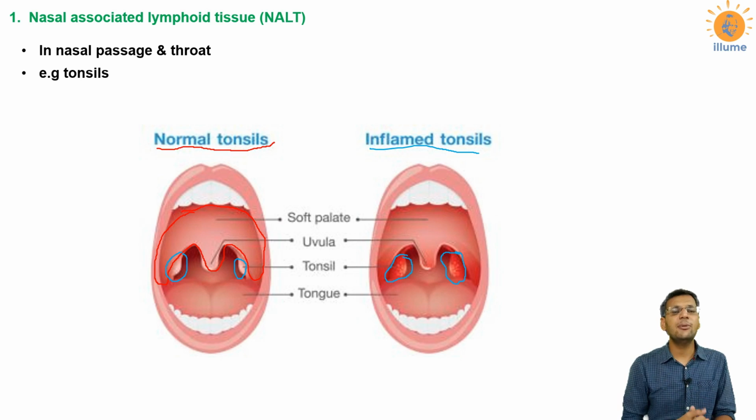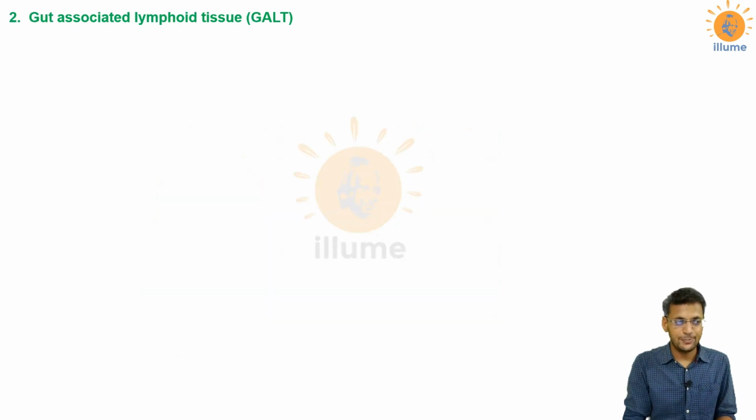Now why do tonsils become important? Because they have to fight any infection that might reach them via your oral cavity. Whatever you eat will enter your body through the oral cavity, so there might be some pathogens or toxins present inside it, and whatever you breathe, there might be some antigens, some allergens, some pathogens in that particular air. So the tonsils would take care of both of them.